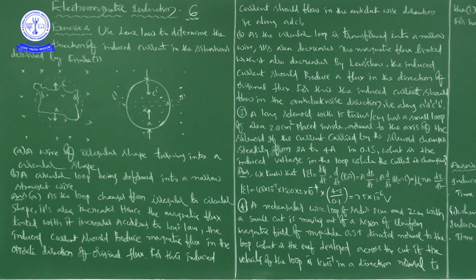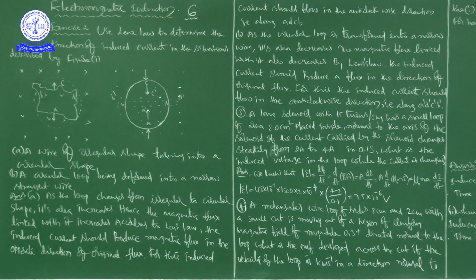Here you know this formula, Faraday's second law: epsilon is equal to d phi by dt, that is equal to d by dt of BA. Then A into dB by dt, because A is constant, so the constant can be taken out of the differentiation.